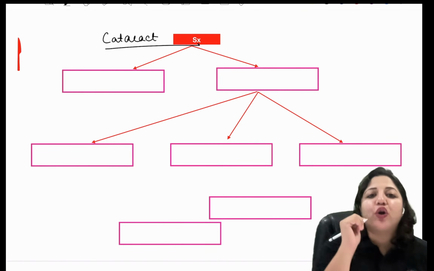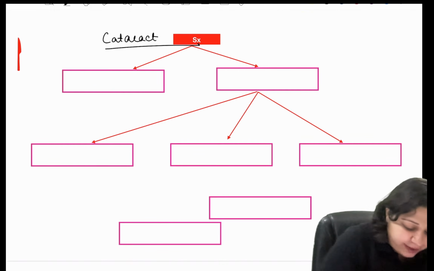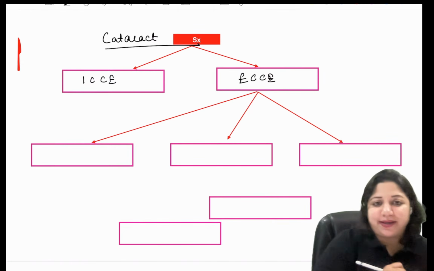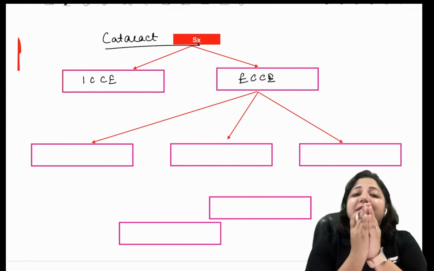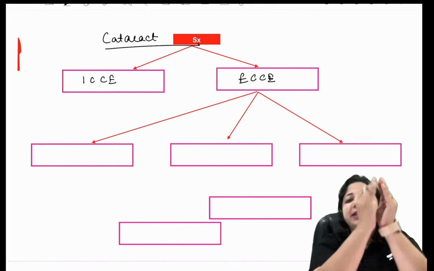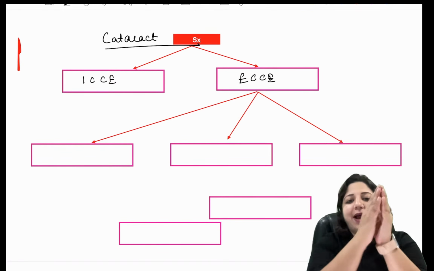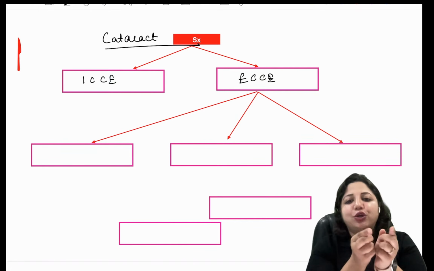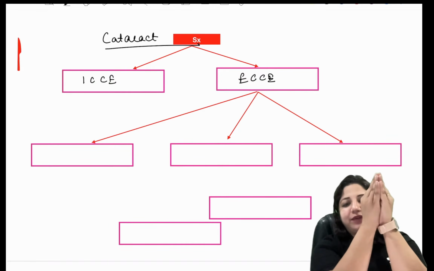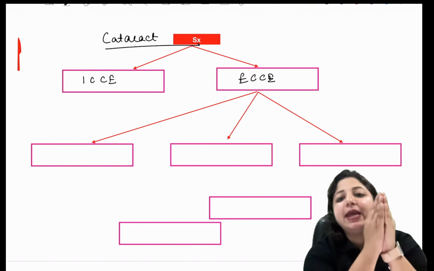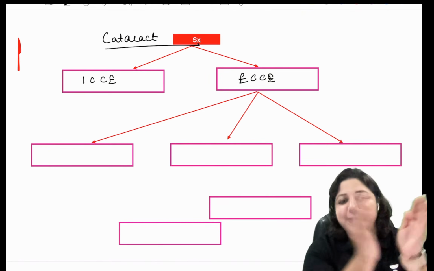Cataract surgery is divided into intracapsular cataract extraction and extracapsular cataract extraction. Intra means with the bag, with the capsule. Here you have the lens, the nucleus and the cortex inside, and then you have the epithelium, the bag which is present.